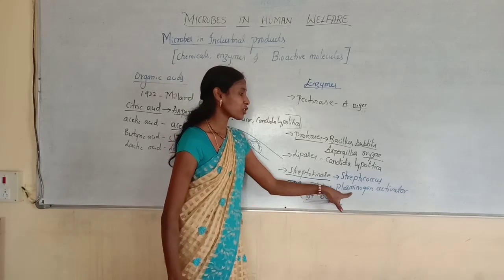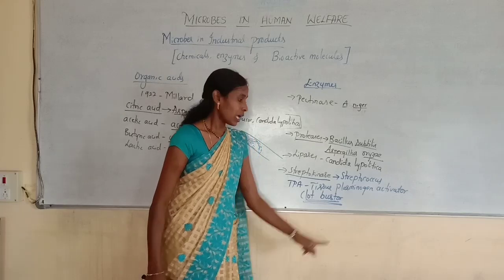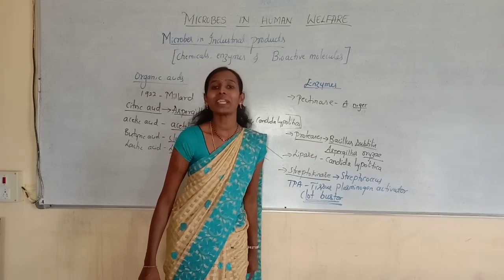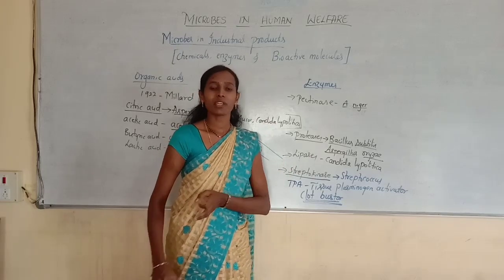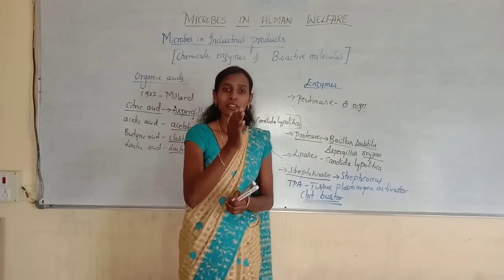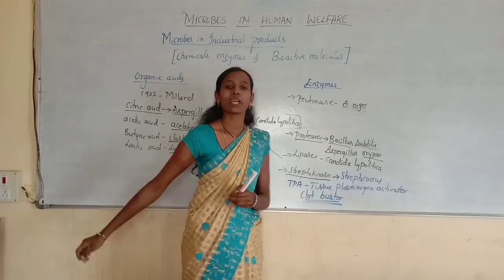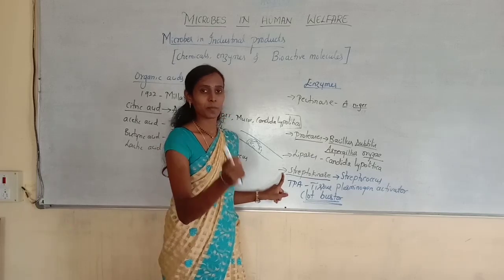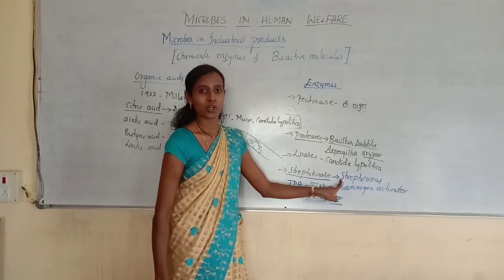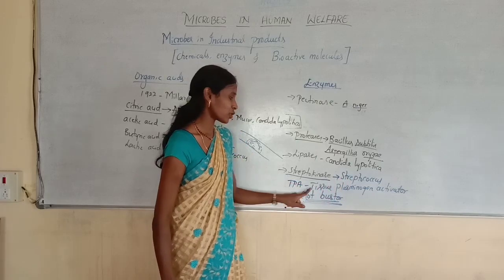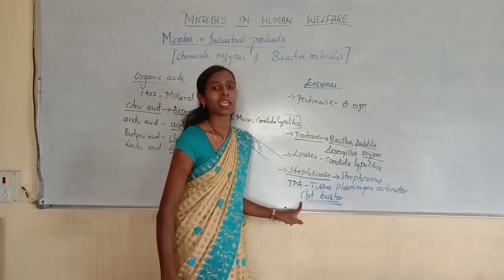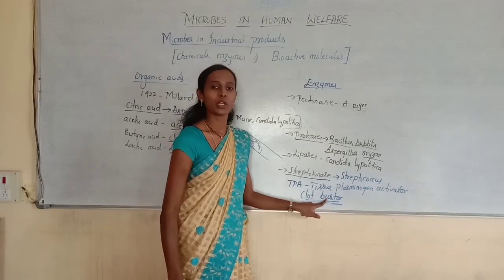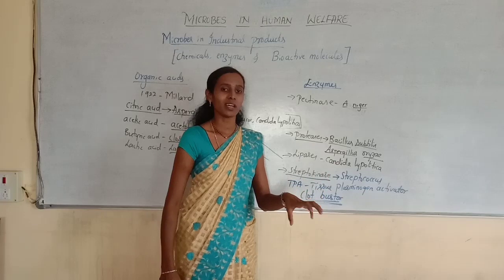Then why is it called a tissue plasminogen activator? Plasminogen is another plasma protein which has a fibrinolytic effect. Fibrinolytic effect means it will dissolve these fibrin threads and remove the clots. That's why it is called tissue plasminogen activator. It is very important: streptokinase, obtained from Streptococcus, is also called a tissue plasminogen activator. The main function of streptokinase is that it is used as a clot buster to dissolve the internal clots present in the blood vessels.